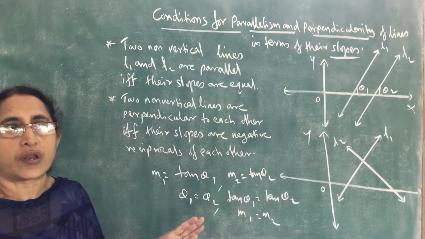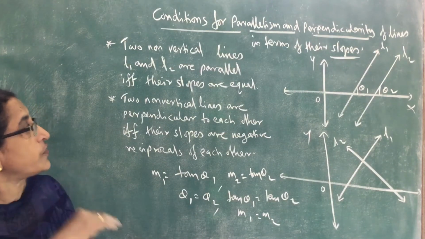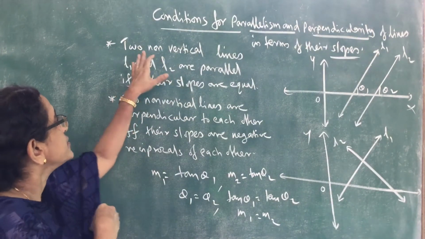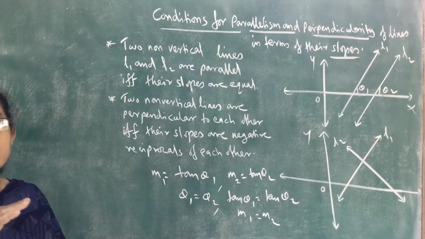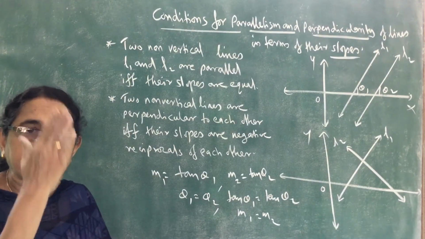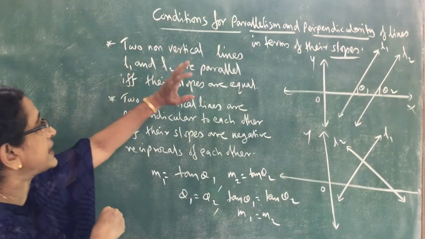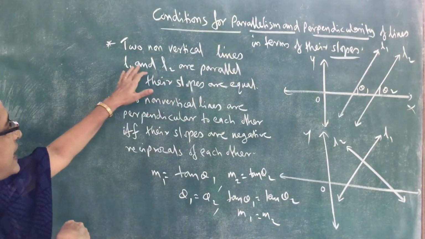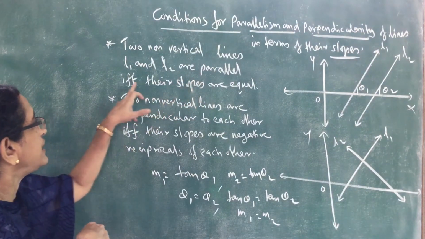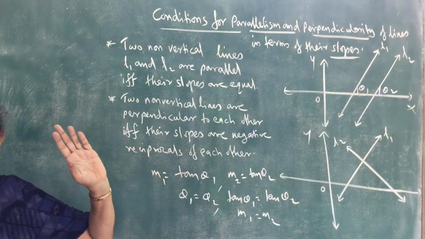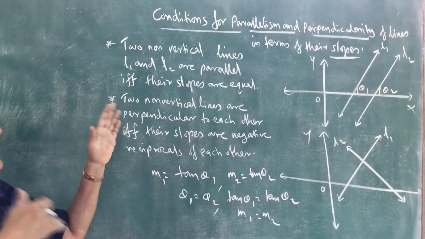So we can say that two non-vertical lines. We are considering non-vertical because if it is a vertical line, slope of that line is not defined. Two non-vertical lines L1 and L2 are parallel if and only if their slopes are equal. Both sides it is true.